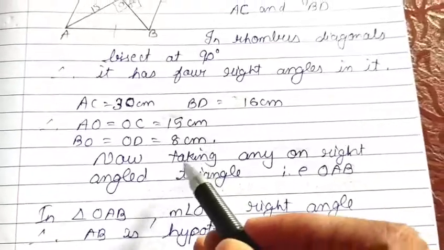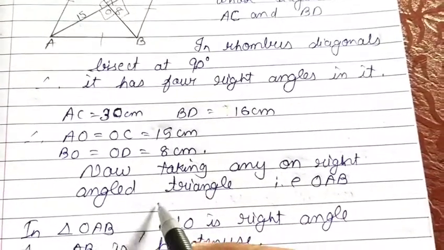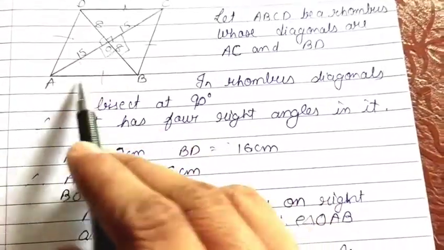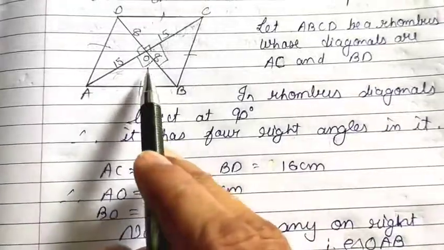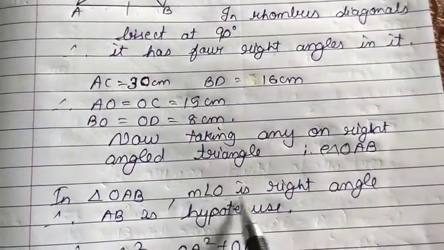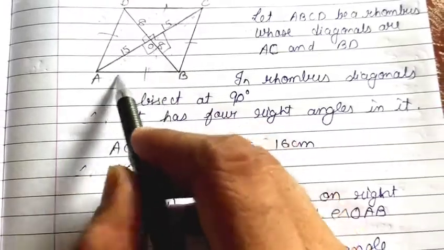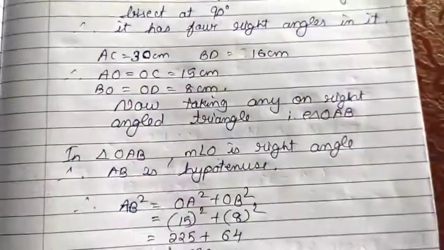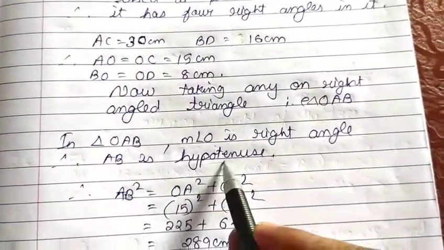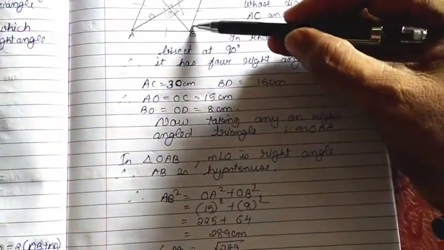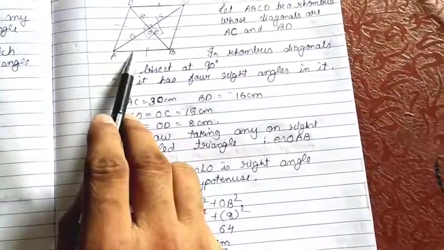Now taking any one right angle triangle, that is OAB, in which angle O is a right angle. So the side opposite to the right angle is AB, which is the hypotenuse, the longest side. Now we will solve this by the Pythagoras property.